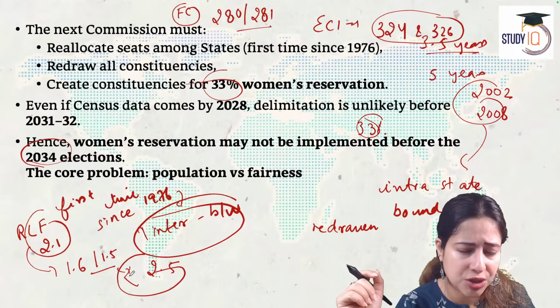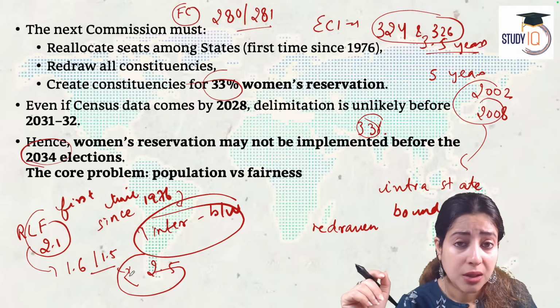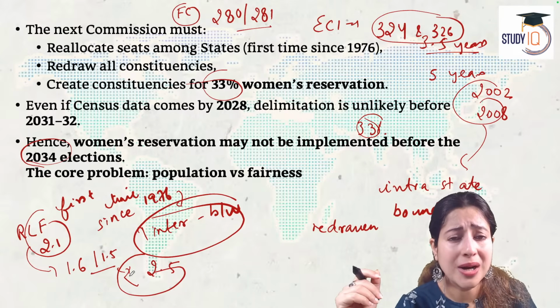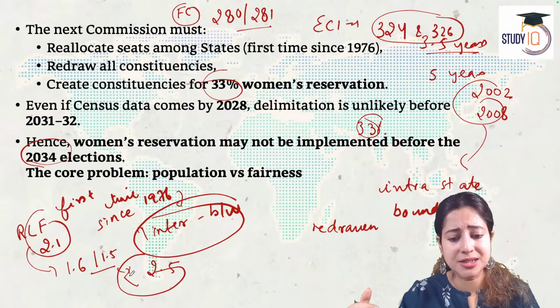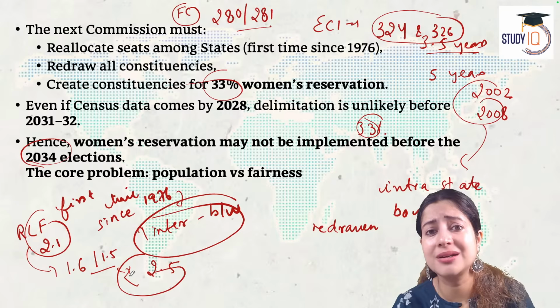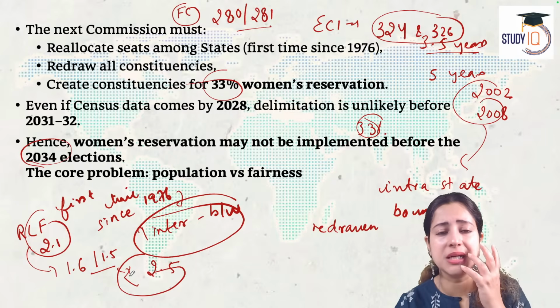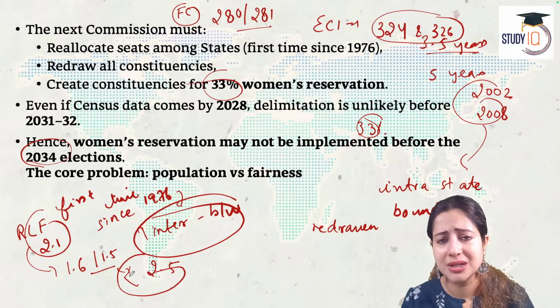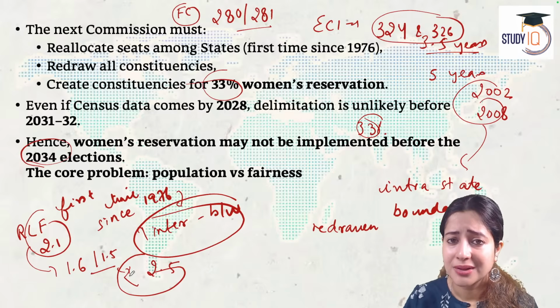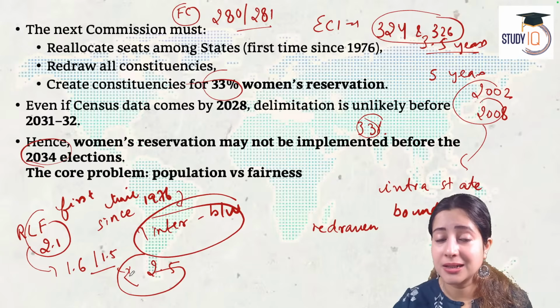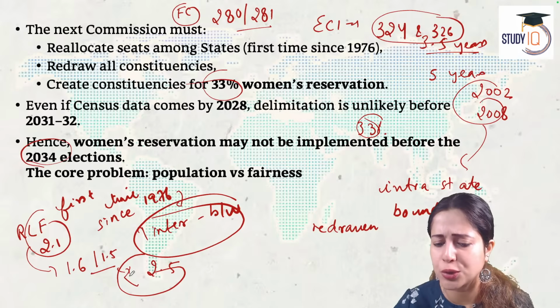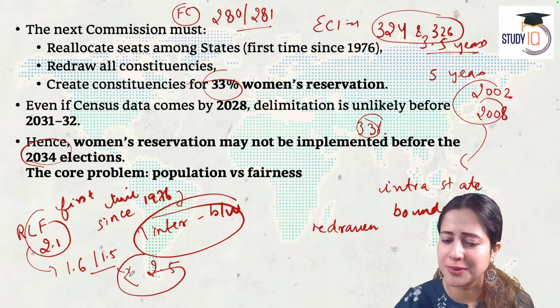Whether it is Finance Commission Article 281 giving them more money or whether it's giving them more seats in Lok Sabha, why in India do we always support the states that are more backward in terms of GDP and that have a higher population? Why don't we encourage and reward the performance of states which have been able to control their population? North Indian states, case studies being Uttar Pradesh and Bihar, have a much higher population growth. But today what is going on? The seats in India under the delimitation exercise are purely distributed on the basis of population.